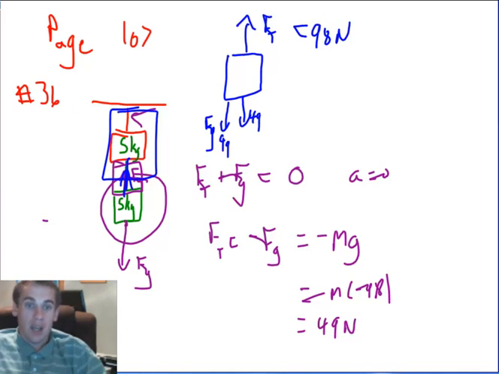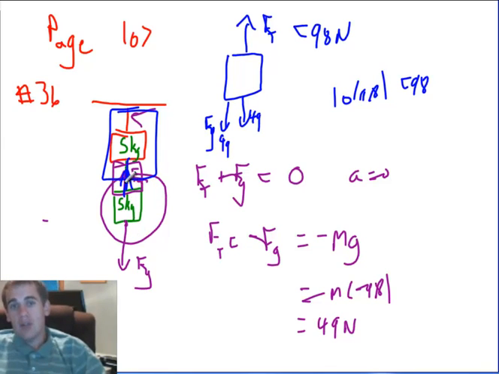Now that might be a complicated way of looking at it. You might just say, well, the top rope is supporting 10 kilograms of mass, and so 10 times 9.8 is 98 newtons. That's true. And the bottom rope is supporting 5 kilograms of mass, and so the bottom rope, 5 times 9.8, 49 newtons. That's true. But there's internal forces, they're there, and you can find how much tension's in that rope. Kind of an interesting way of doing things. There's a simple way, and there's the more complex way, but both get you the right answer in the end.